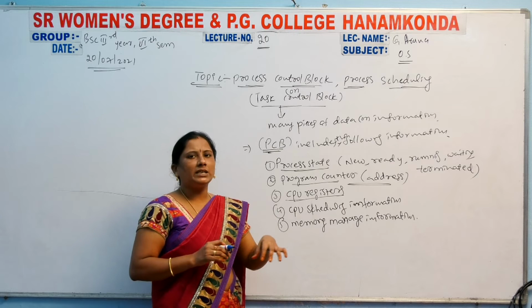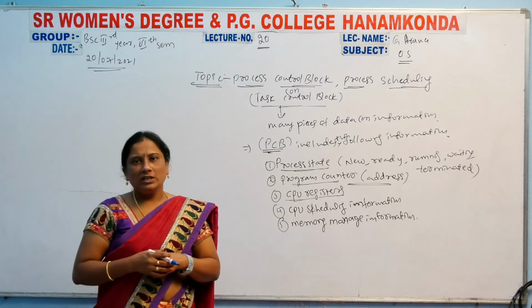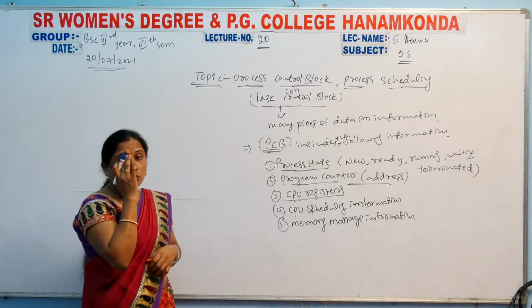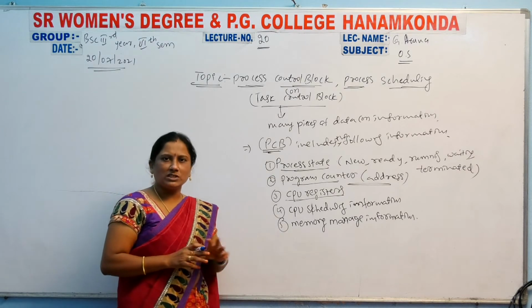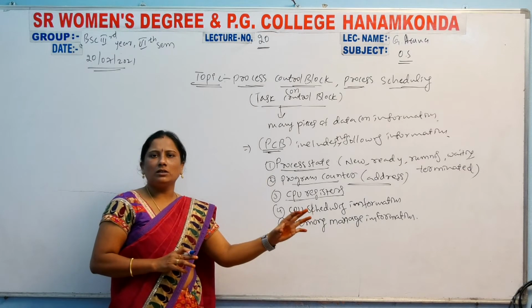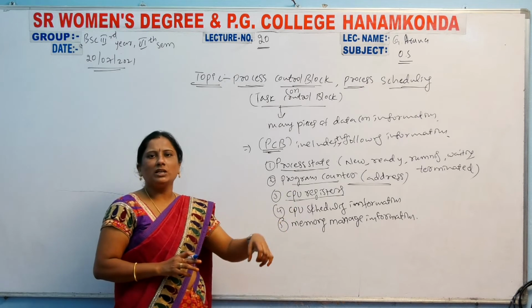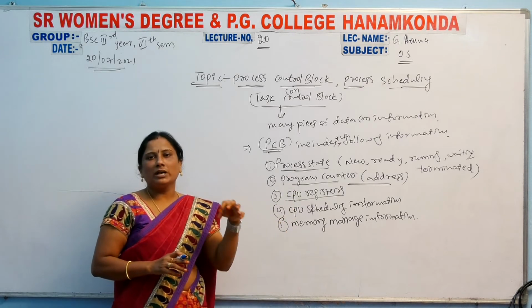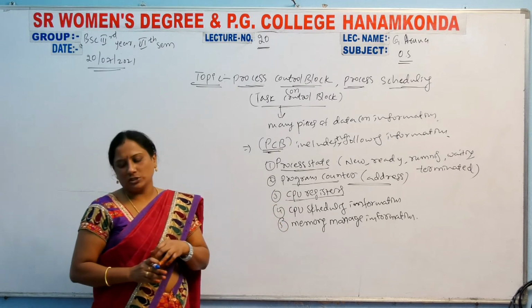All data is managed and stored here. Clear? These are the simple definitions. These kinds of information are stored in the PCB, the process control block, or task control block.